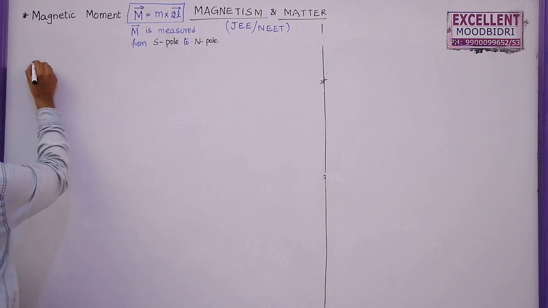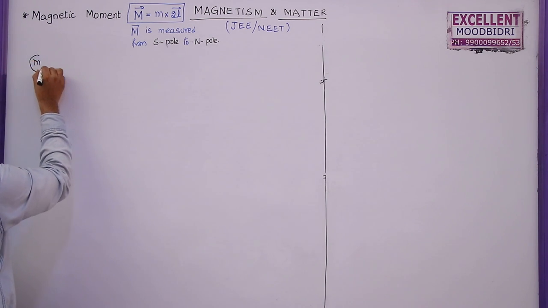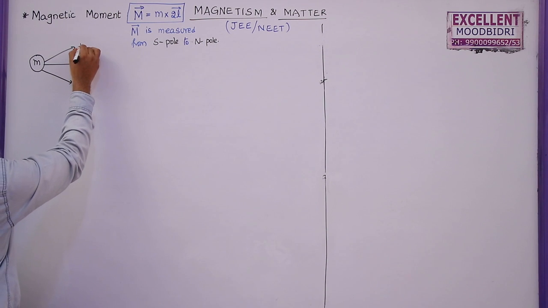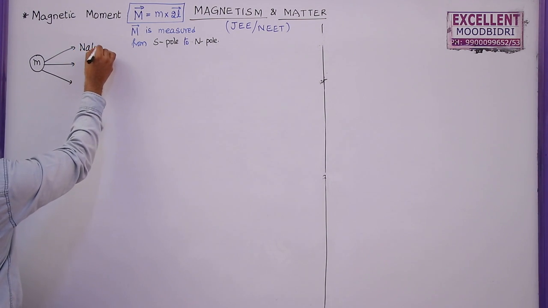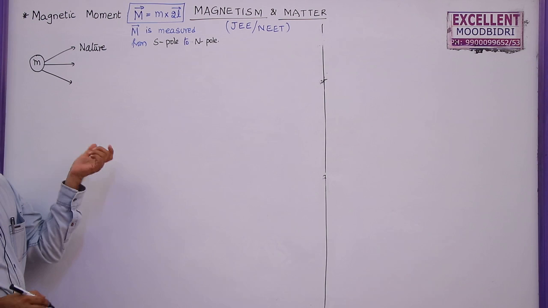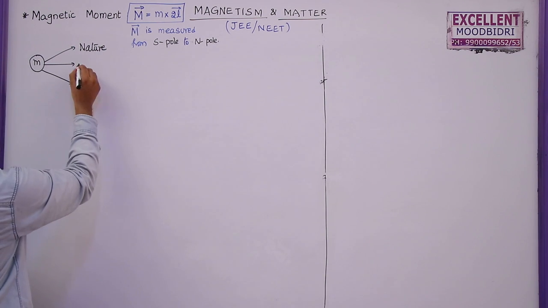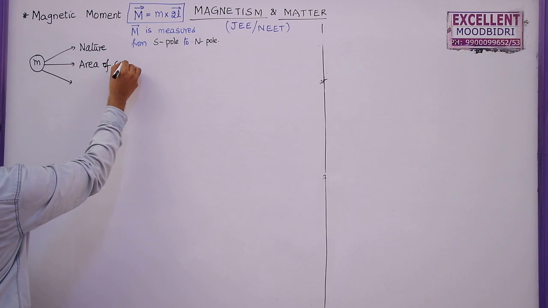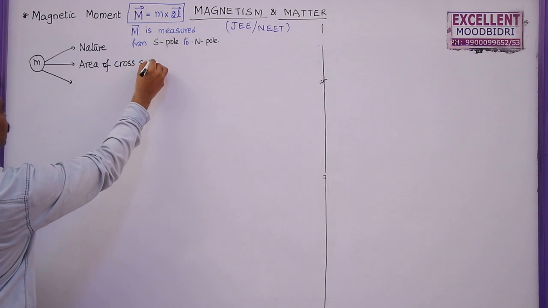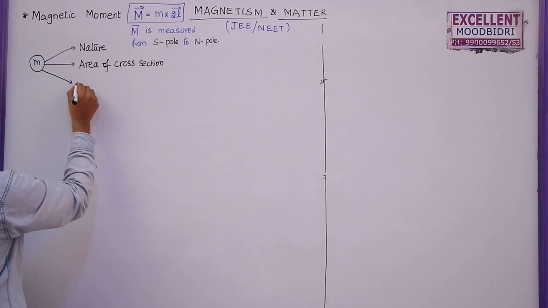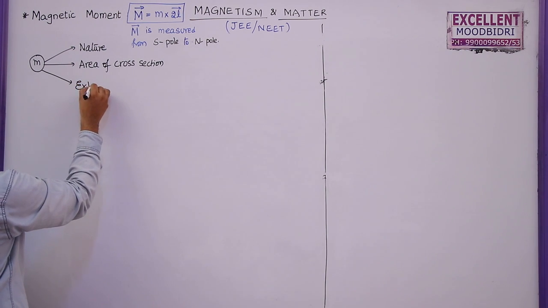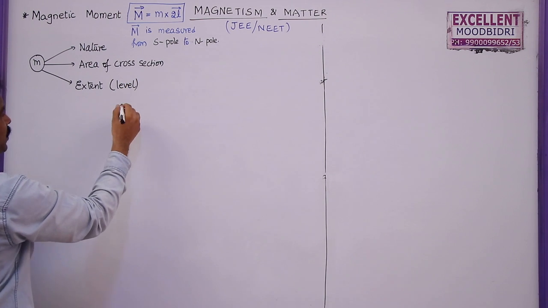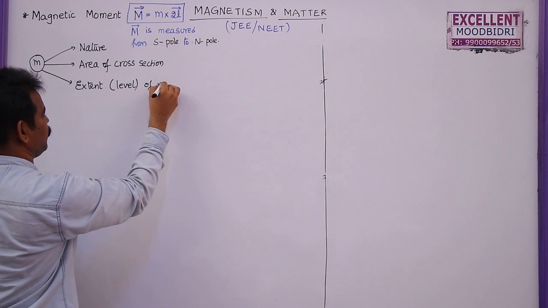So first of all, the pole strength of a bar magnet depends on three factors: the nature of the material that we are using, whether it is steel, nickel, like that. Second one, area of cross section. And the third one, extent of the magnetization. Extent means the level up to which it is magnetized.